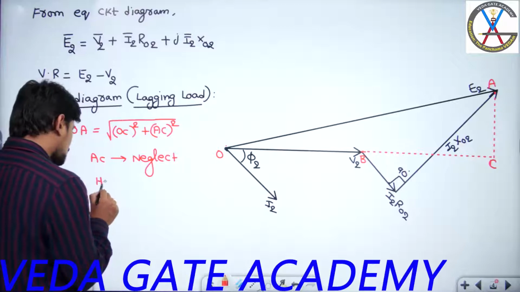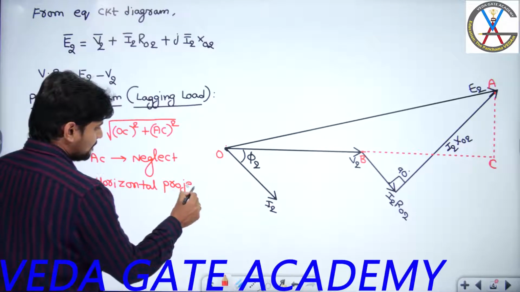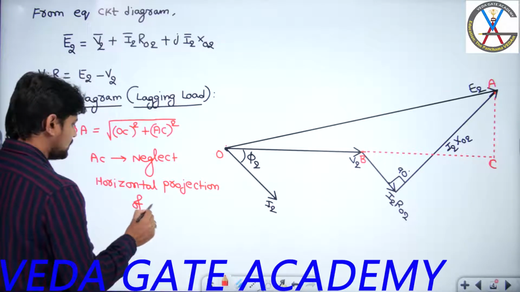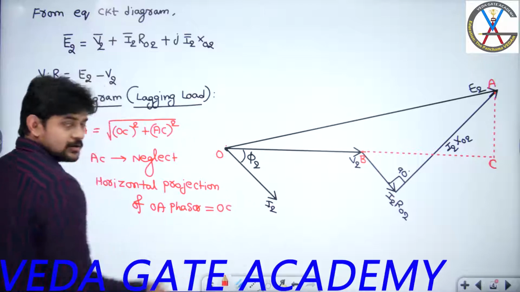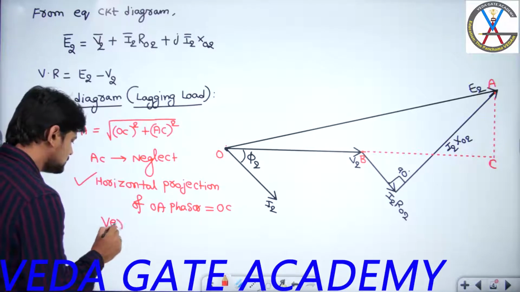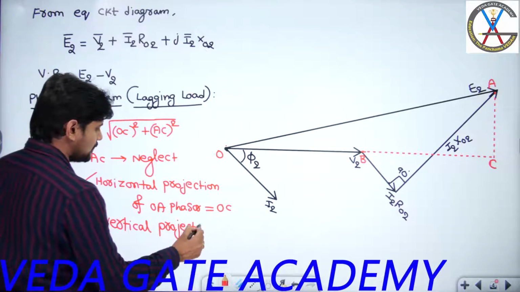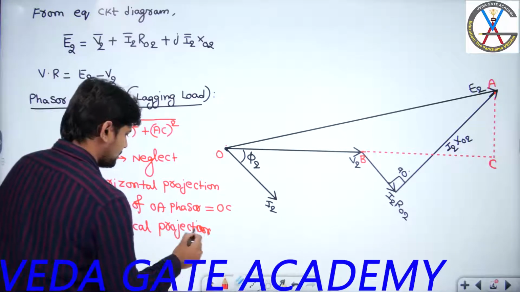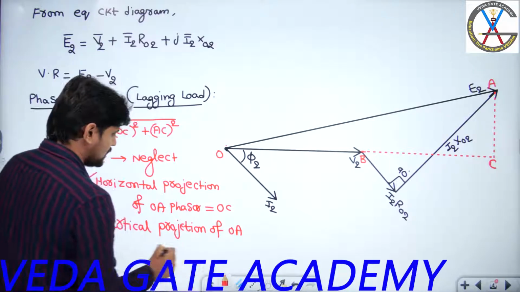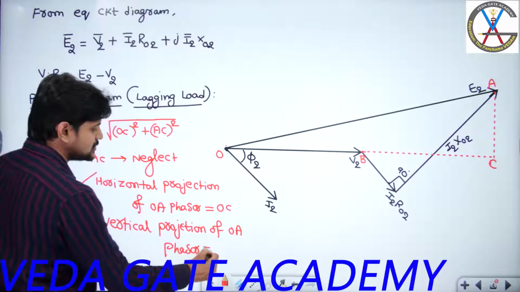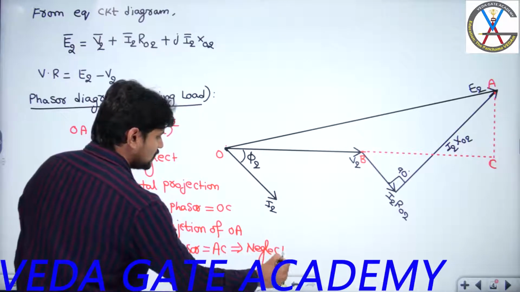So the horizontal projection of the OA phasor is nothing but OC, and we need to consider this, whereas the vertical projection of the OA phasor is AC, which we are going to neglect during the simplification of voltage regulation.